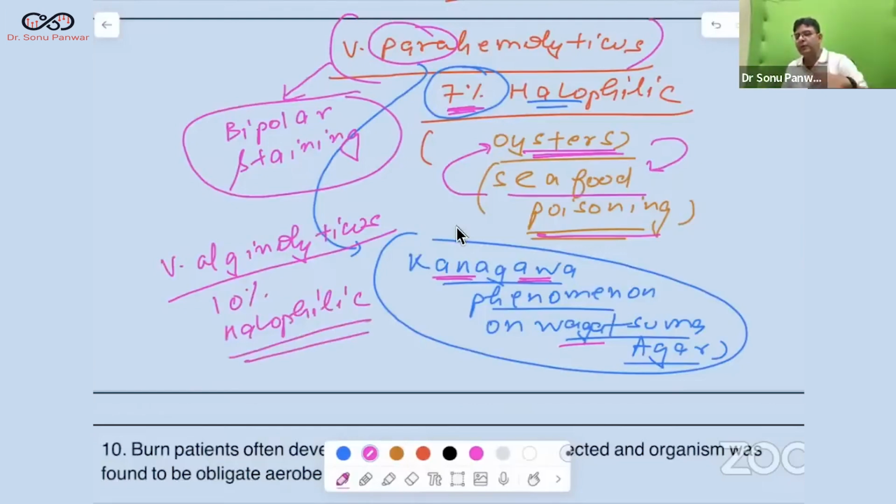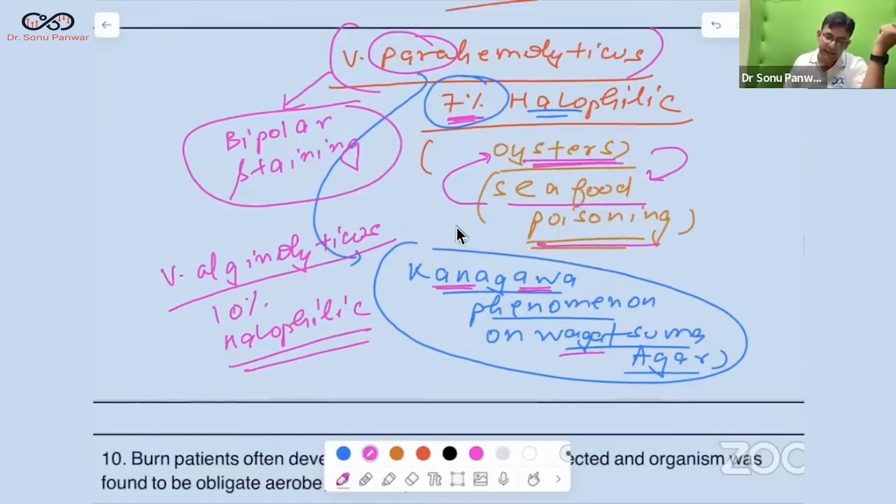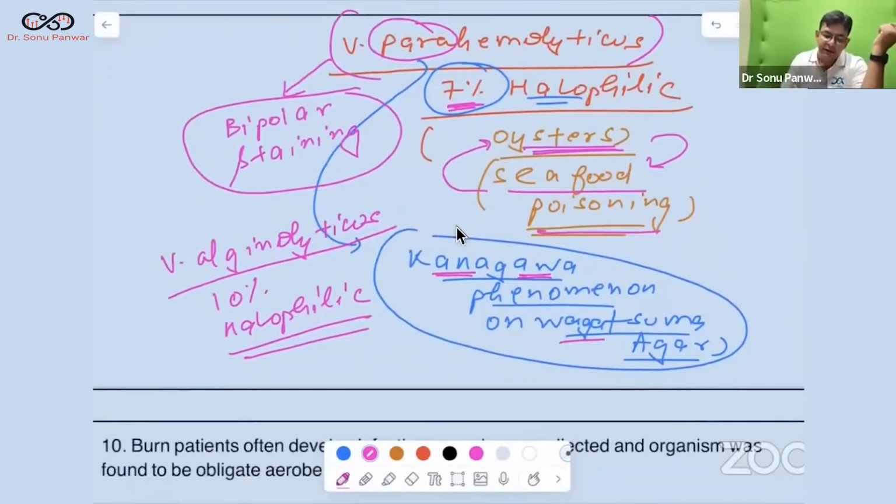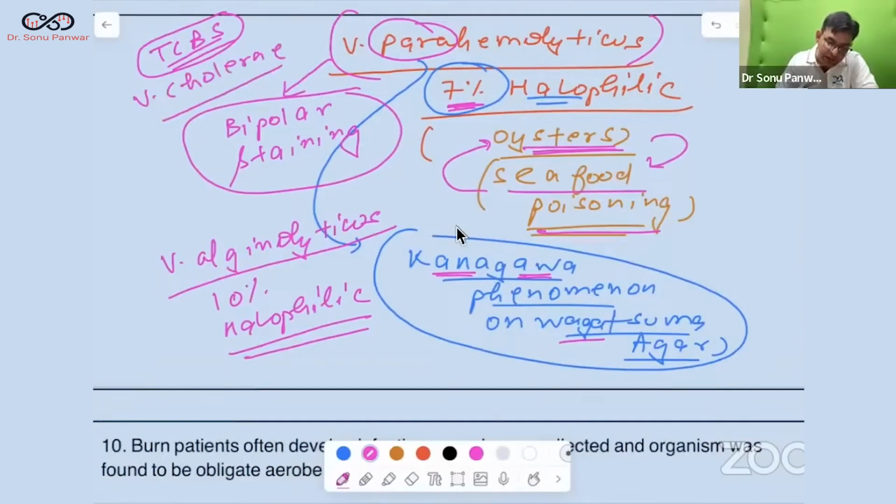Now, one more question. What is the best selective media for Vibrio cholerae? The best selective media for Vibrio cholerae is TCBS: thiosulfate, citrate, bile salt, sucrose. How to remember? TC was given by whom? VC. TC was given by whom? VC.